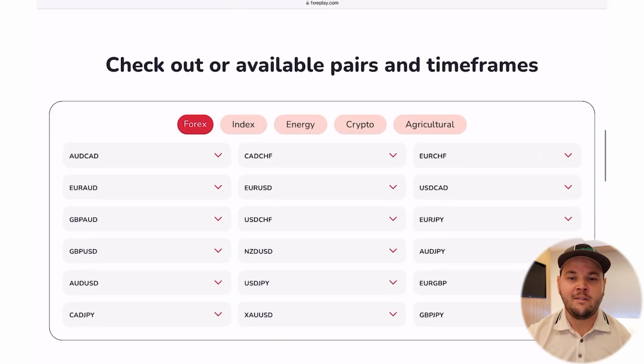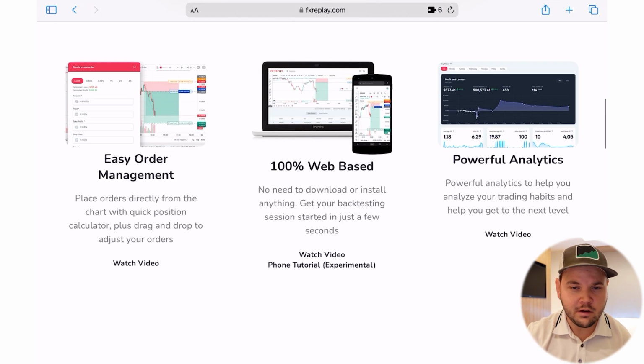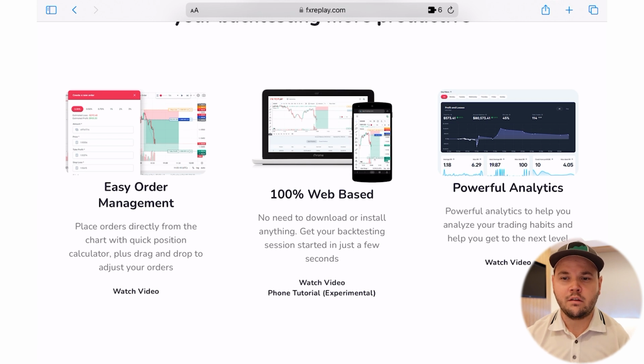They have a bunch of pairs and indices and cryptos you can trade. So that's pretty cool. Not a lot still, but you can do most of what you would do with it. And it's a lot better than by default backtesting on TradingView.